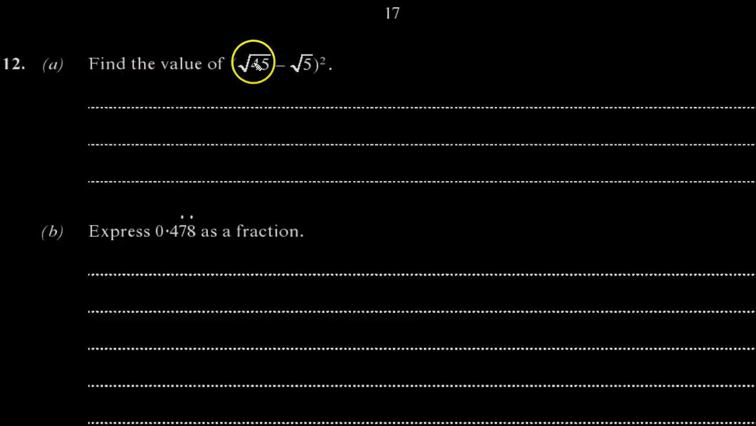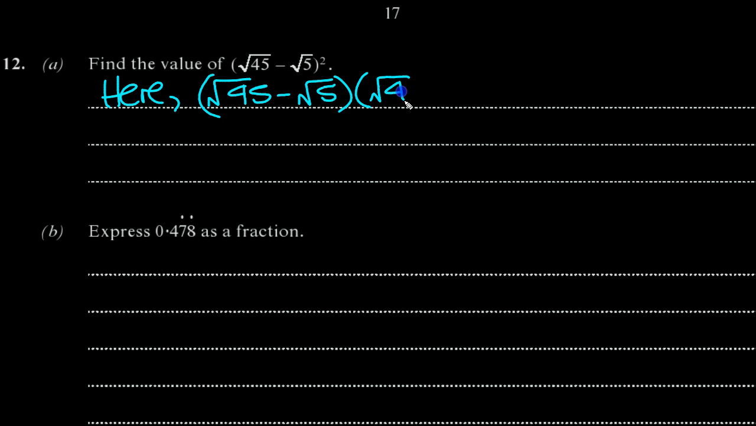Find the value of root 45 minus root 5, all squared. So here then, let's have a look at this. It's root 45 minus root 5 squared. So it's root 45 minus root 5 times the same thing, root 45 minus root 5. Let's expand this bracket then.